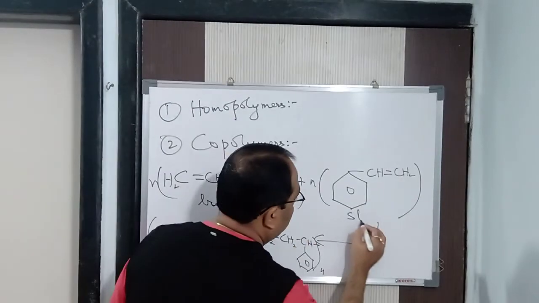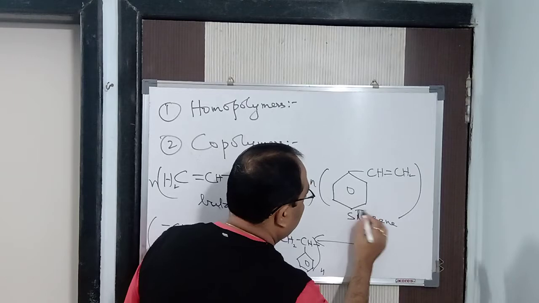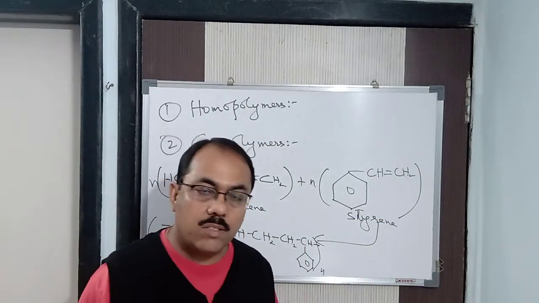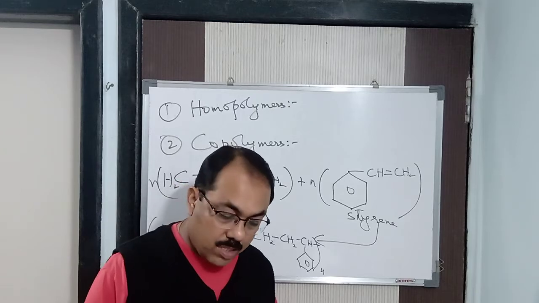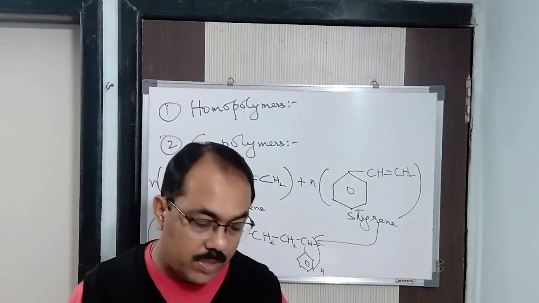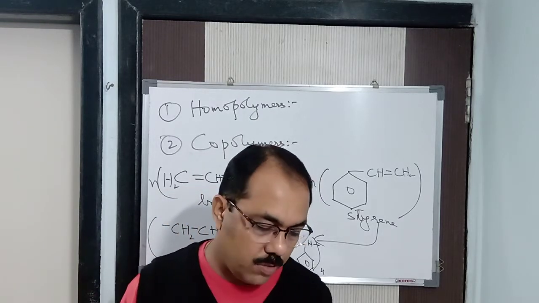This is your styrene. So they combine together to form styrene butadiene rubber. This is known as a copolymer. So in case of a copolymer, the monomer unit is not one type. It is basically of two types, two or more than two types we can say.